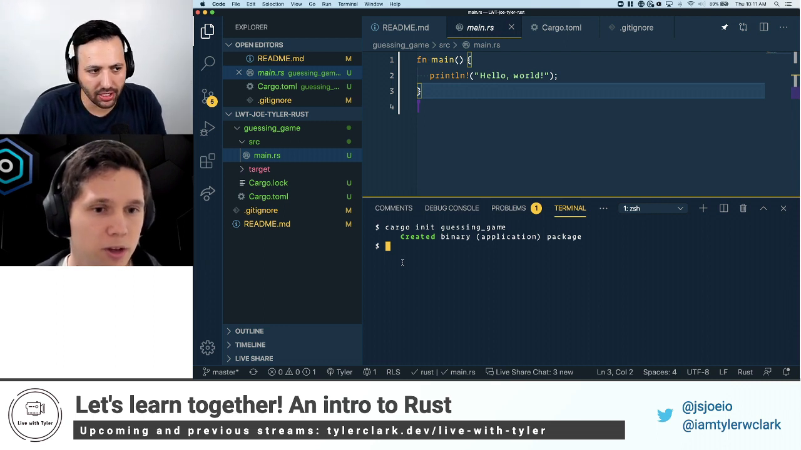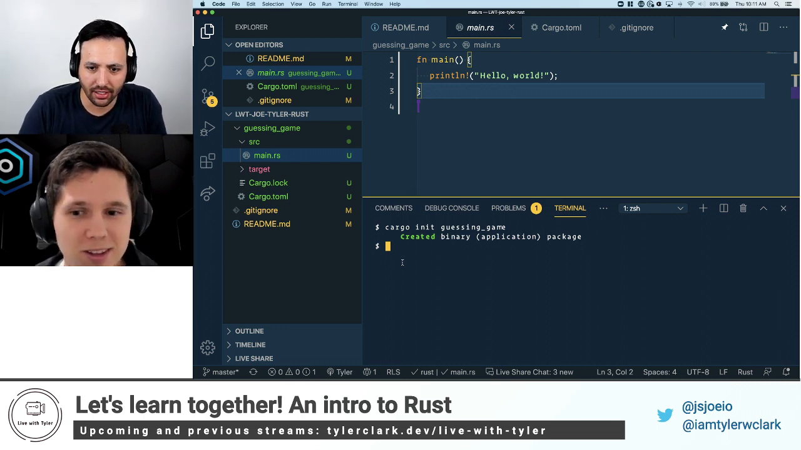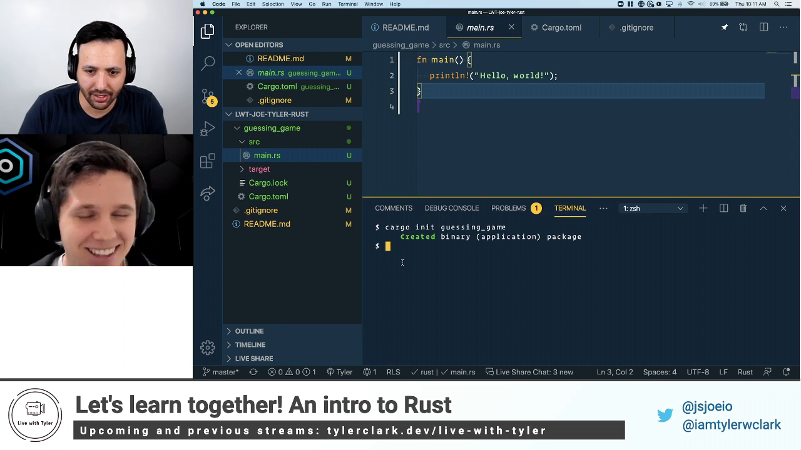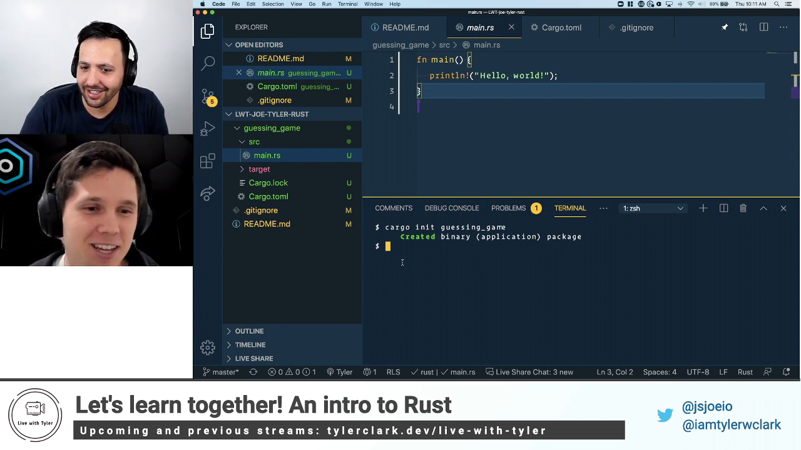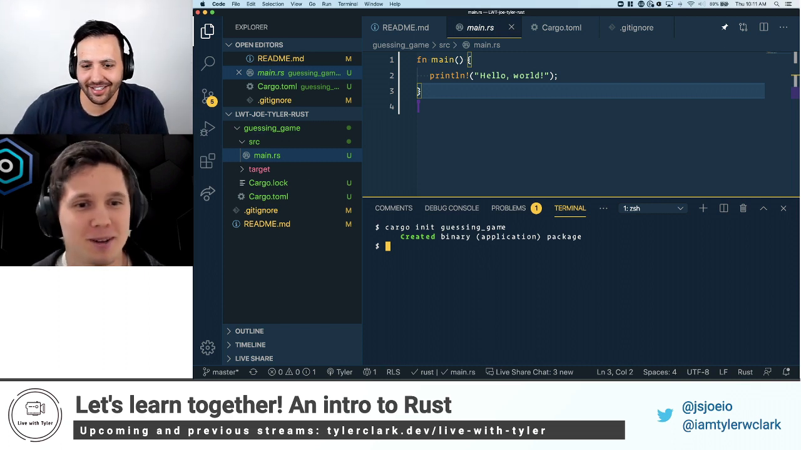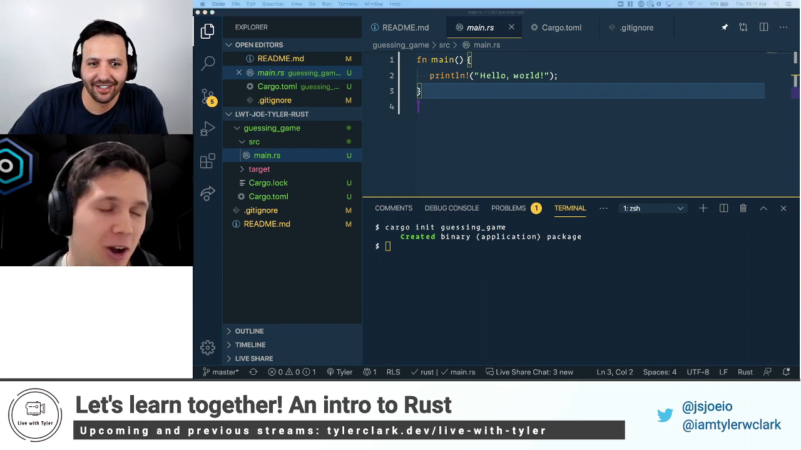That reminds me of my one class in college of Java where I had to have a main function. Same kind of thing. It's different because I'm coming from JavaScript or TypeScript, where you don't need to do that, right? You can call it whatever you want.